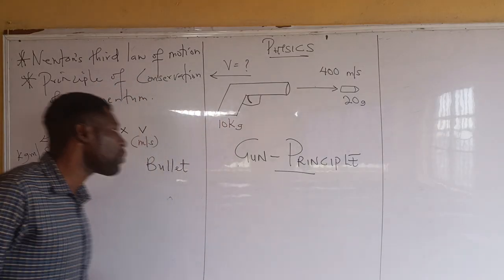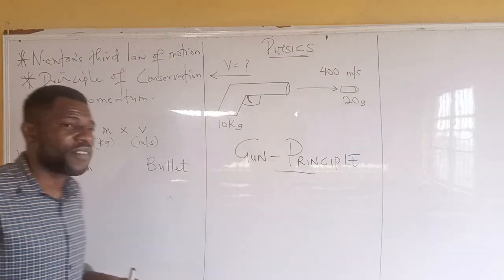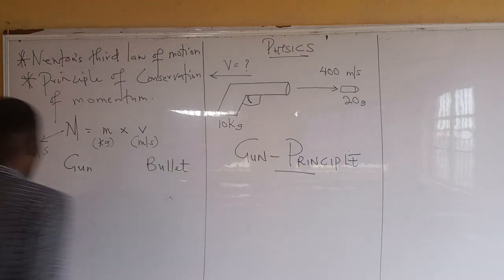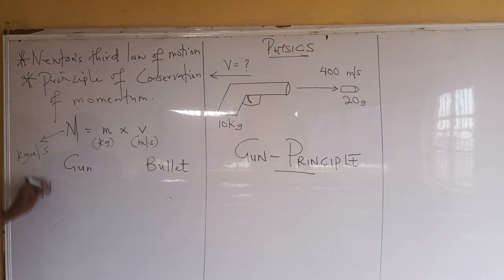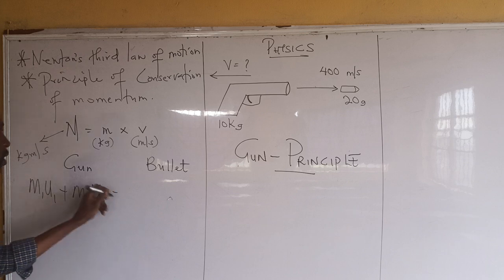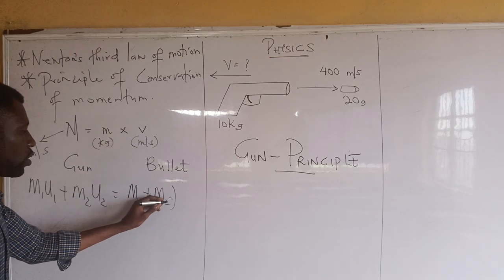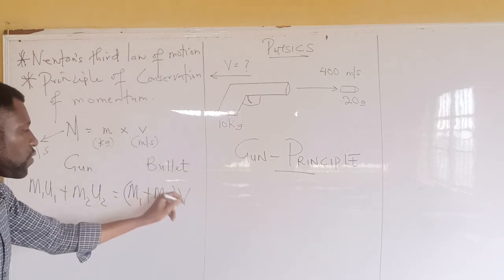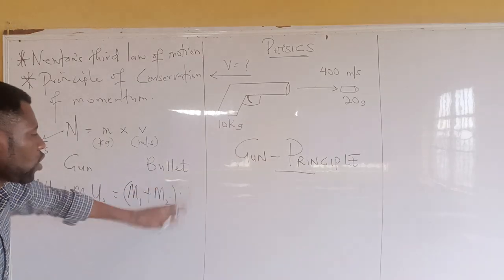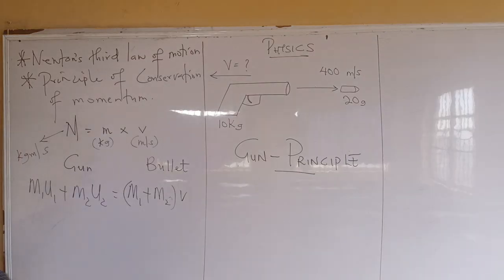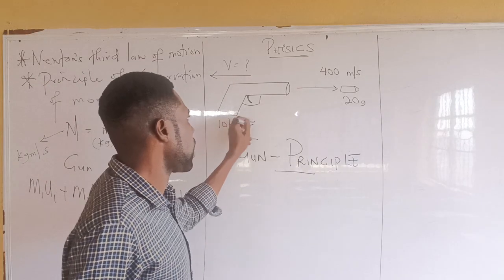And the formula is given depending on the direction of the two bodies. The formula is M1 U1 plus M2 U2 equals M1 plus M2, V. What do we have here? M1 is the mass of the first body. Let's take the mass of the gun, the first body, as M1.